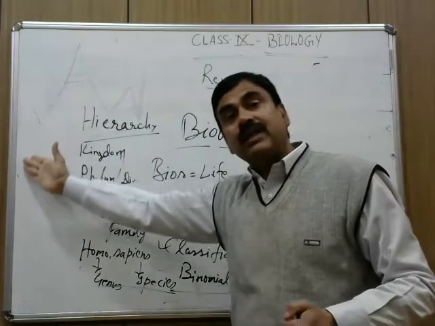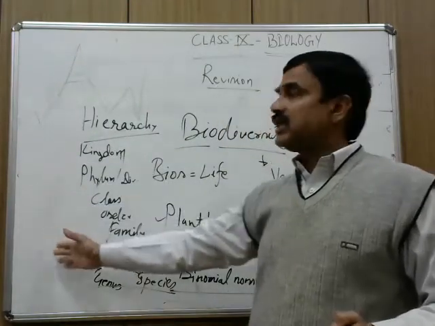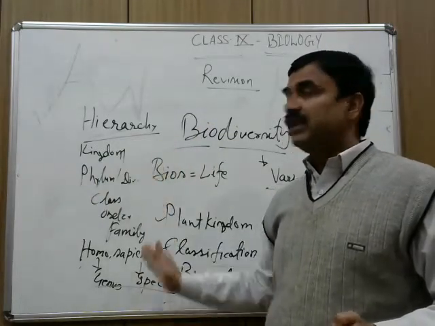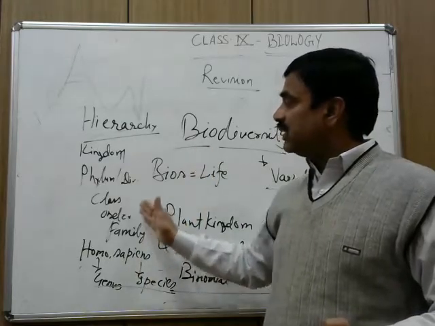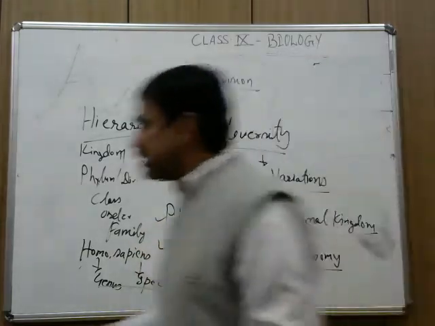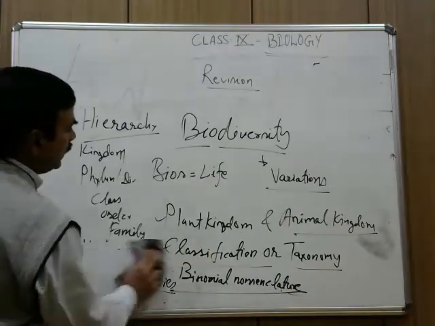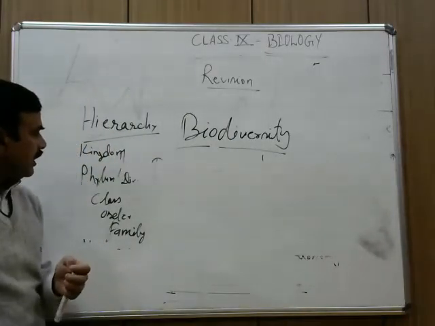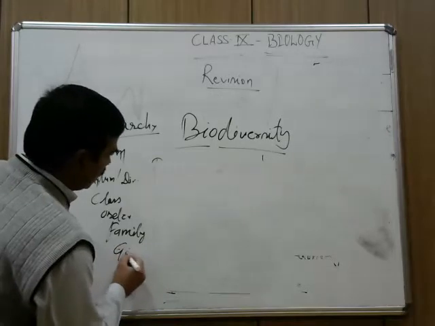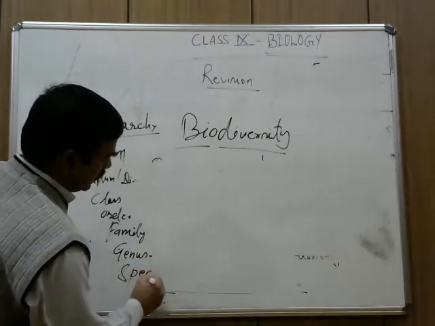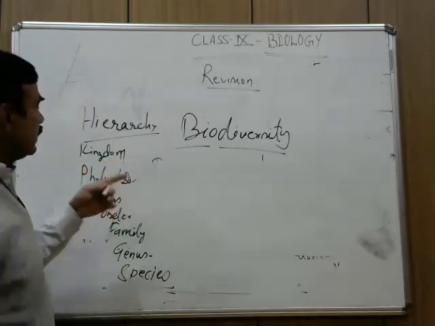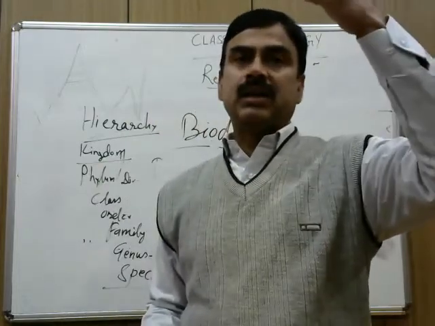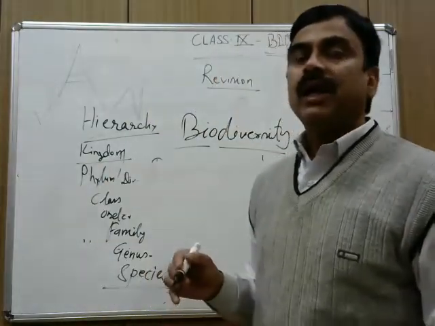If you want to classify different plants and animals, you have to start with which kingdom it belongs to, then what is the phylum of this animal, what is the class. After family you will write phylum, class, order, family, genus and species. The smallest unit is species and the biggest unit is kingdom. In the hierarchy you have to write the biggest class first and the smallest at the end.